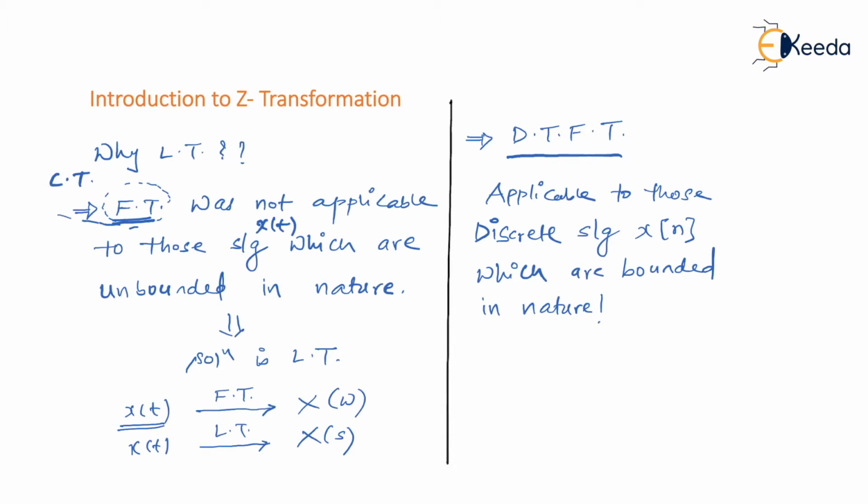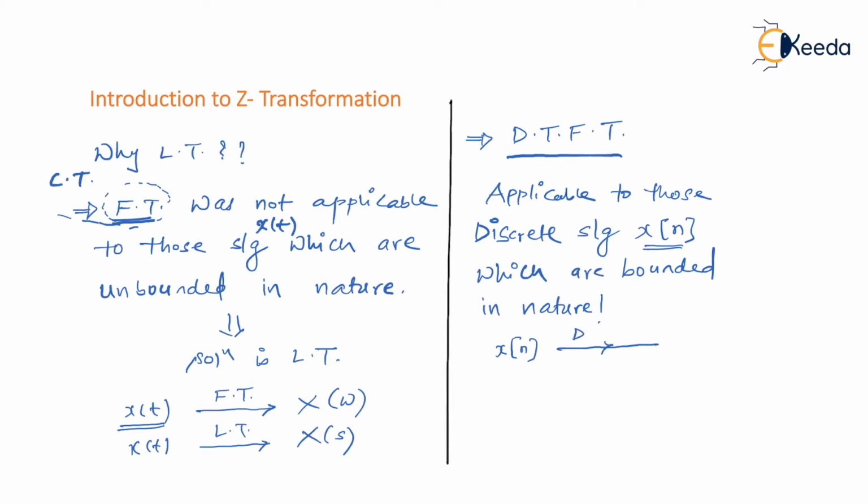Similarly, when you go for DTFT, you go for DTFT when you want to transform your signal to frequency domain, but this time your signal is not continuous in nature, it is discrete in nature. So the signal that you have is not x of t but x of n. Then we go for DTFT, that is discrete time Fourier transform.